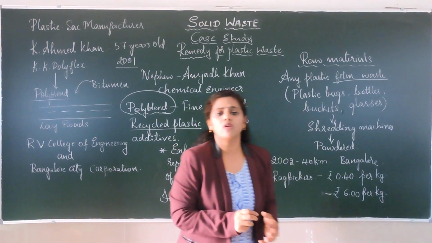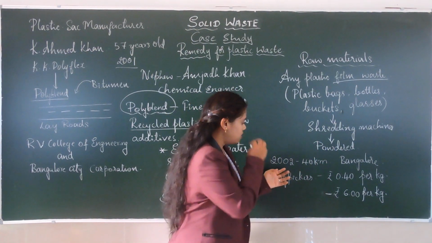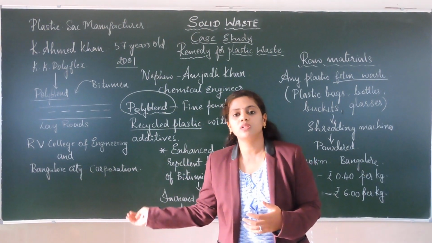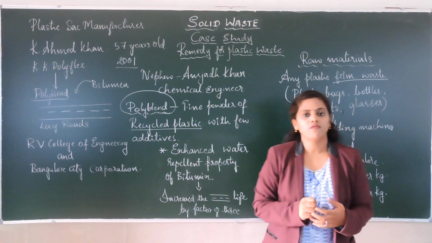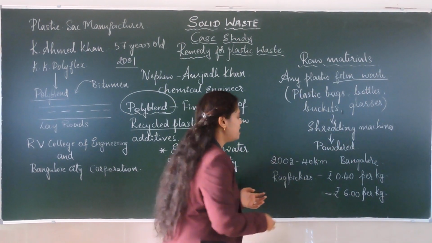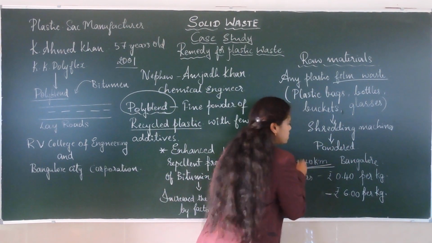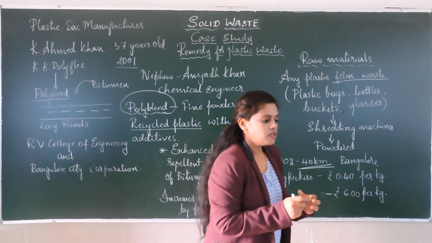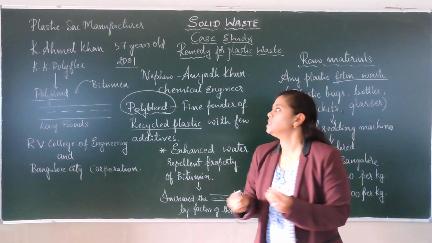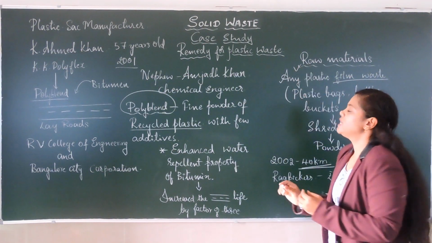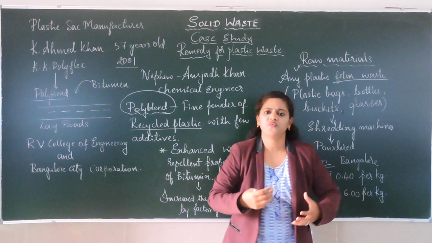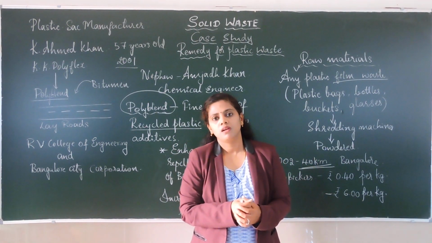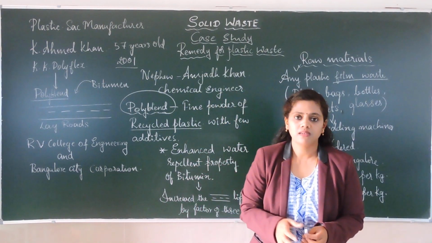By the year 2002, Mr. Amjad Khan, with the help of the Bangalore City Corporation and RV College of Engineering students, laid around 40 kilometers of road in Bangalore. So, we need to get this raw material. From where do we get this raw material? That is waste. Who will go and get it? The rag pickers will get it, isn't it?